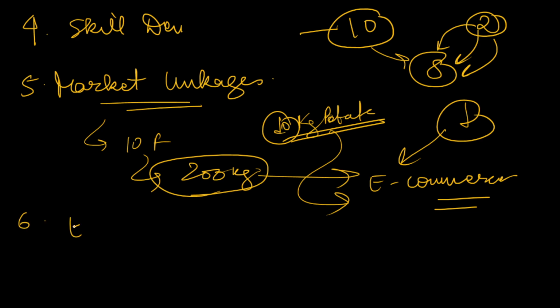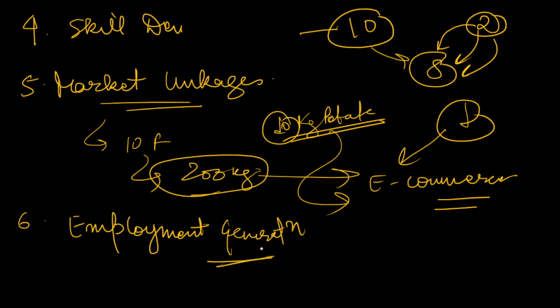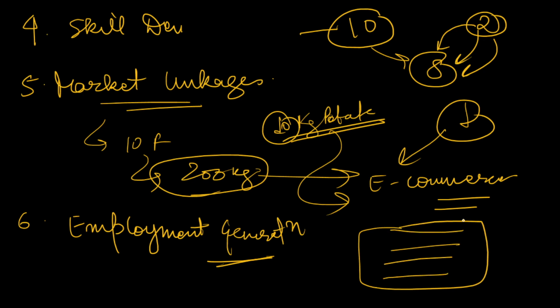Number 6, obviously employment generation will be there. Suppose there are 10 farmers, and 10 farmers bulk up their resources. So obviously they will do some good value addition in agriculture, and there will be need of labor, there will be need of processing technicians and other things. So all these things will lead to employment generation. So these are the important 5-6 points.